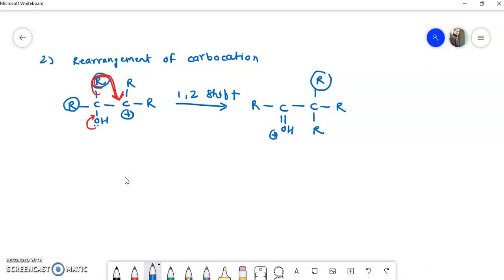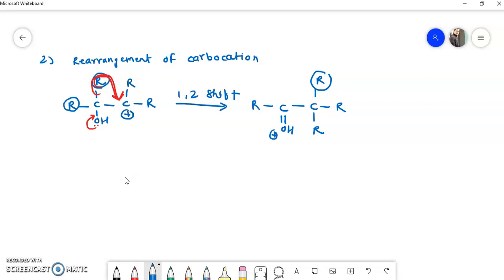The crucial point to remember here is that out of these two R groups, the group which is more electron rich is migrated. And what is the driving force? This lone pair of electrons. As soon as this lone pair of electrons shifts here, one of the alkyl groups shifts here. So this is called a 1,2 shift.